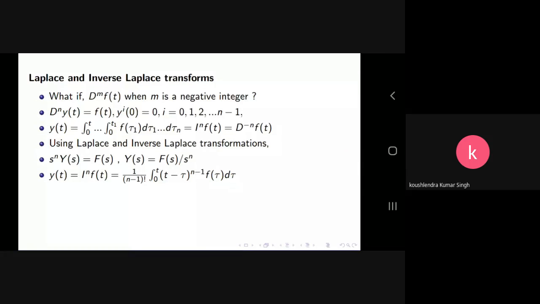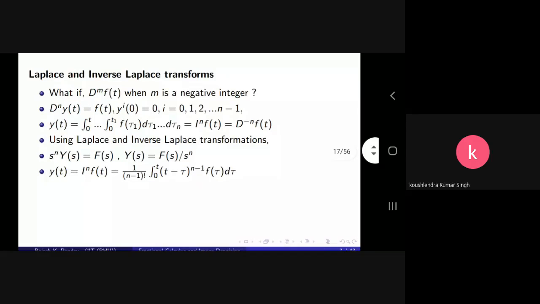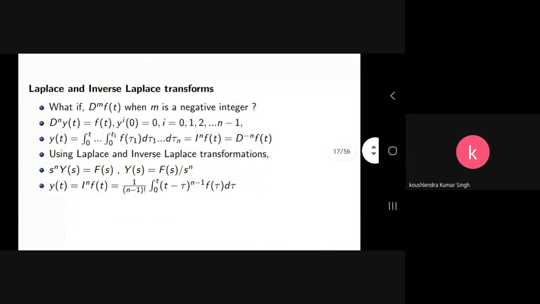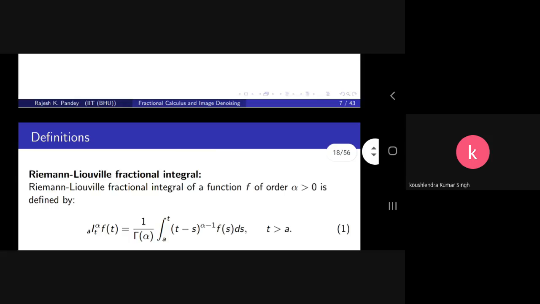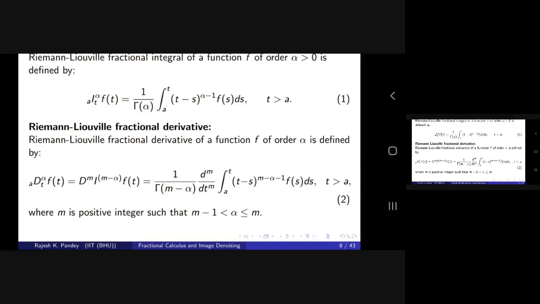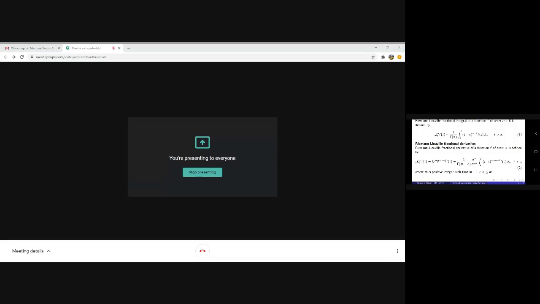Till now we were using them separately, one as a derivative and another as an integral. Now we can define both of them using a single operator. If you take a positive order, it is going to be an integral. If you take a negative order, it is going to be a derivative of the function. So using I n f of t is equal to D minus n f of t, D m I of m minus alpha f of t, so I m minus alpha will now be D of minus (m minus alpha).